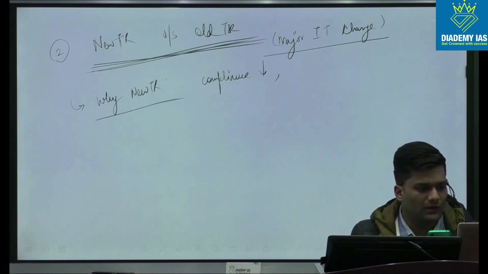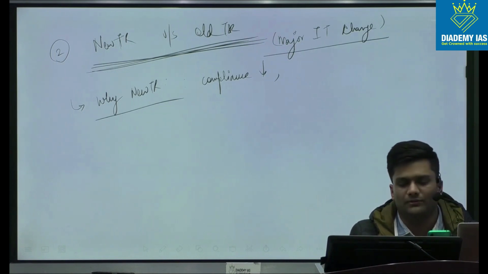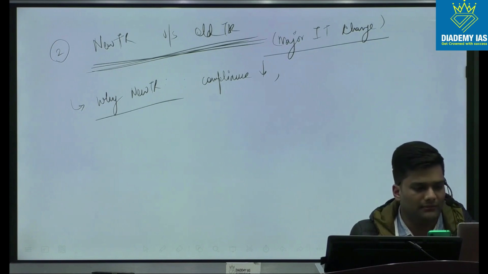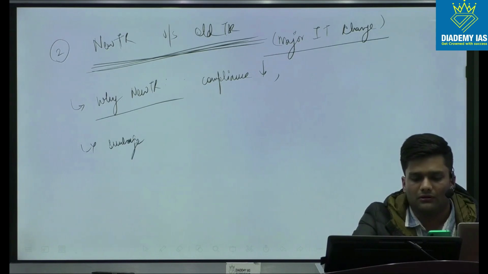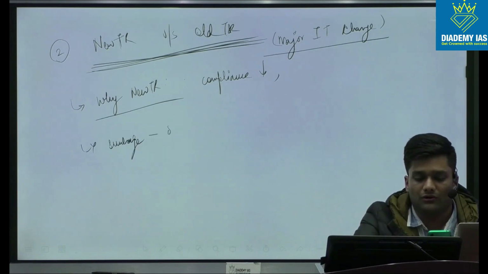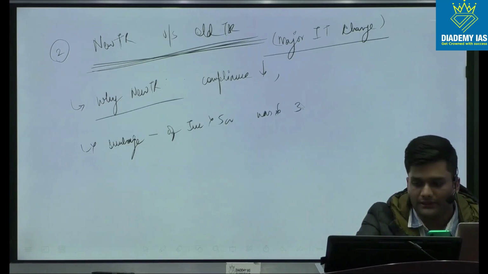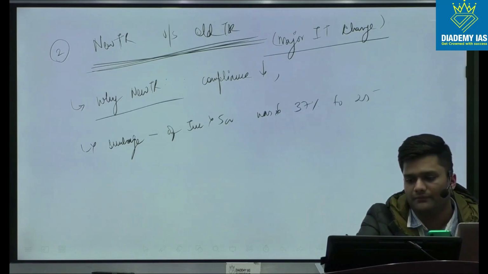So this is one question, the logic behind the new tax regime. Second, there is again a concept where the surcharge was reduced for income above 5 crore. So the surcharge for income above 5 crore was reduced from 37% to 25%.